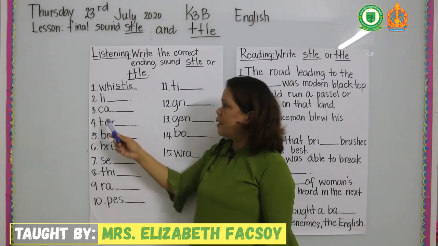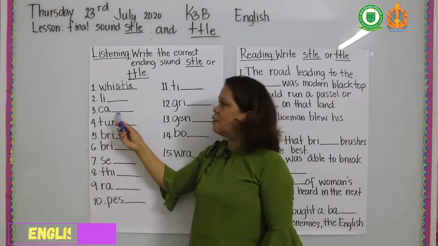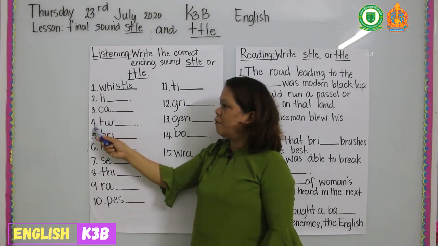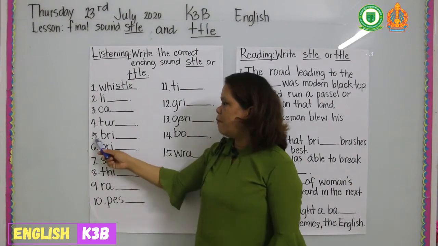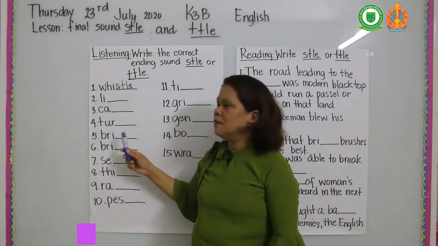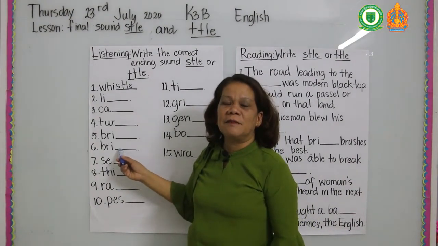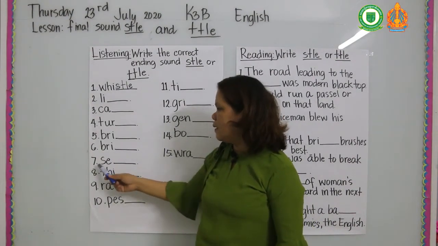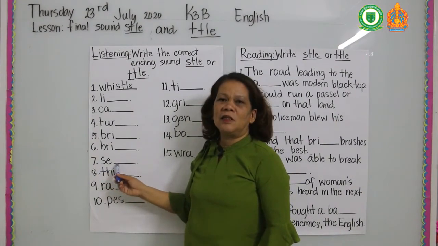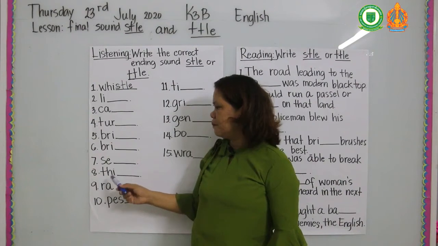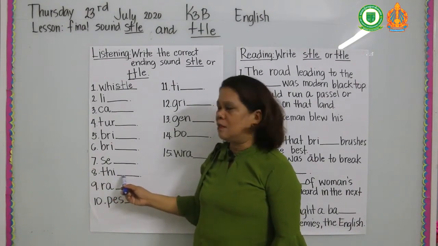Little. Number 3, castle. Number 4, turtle. Number 5, bristle. Number 6, brittle. Number 7, settle. Number 8, ttle.